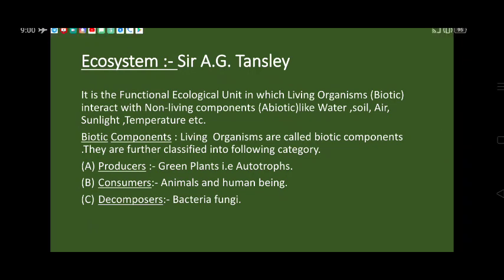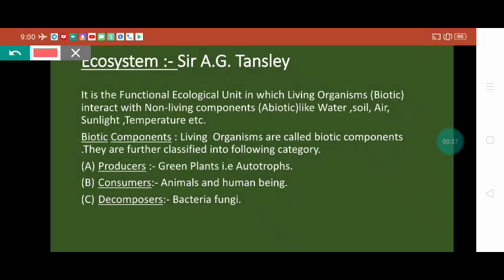First of all, the ecosystem. This term was coined by Sir A.G. Tansley. Keep in mind who gave this term ecosystem: Sir A.G. Tansley, a very important name. And basically, what is the ecosystem? It is the functional ecological unit in which living organisms, called biotic, interact with the non-living components, called abiotic, like water, soil, air, sunlight and temperature. So keep in mind that in an ecosystem the living and non-living interact with each other.